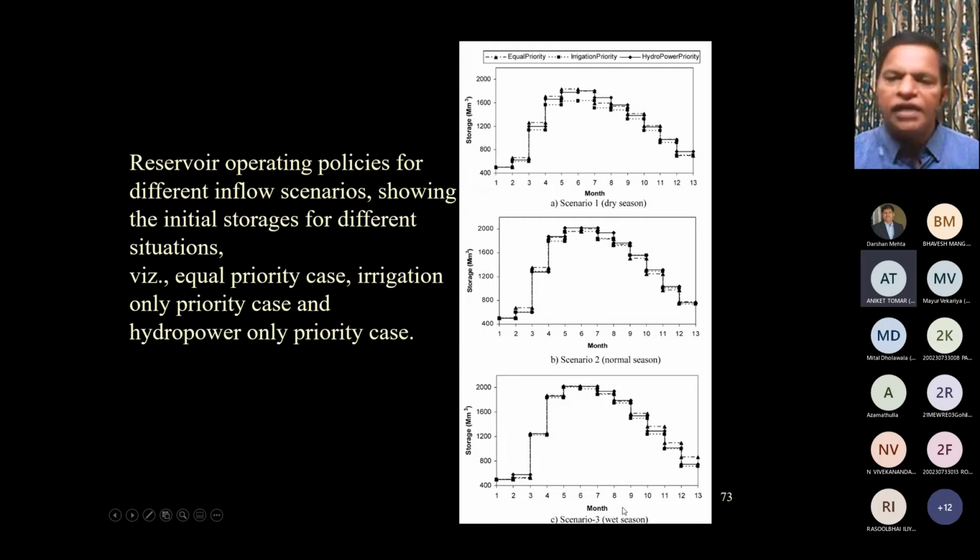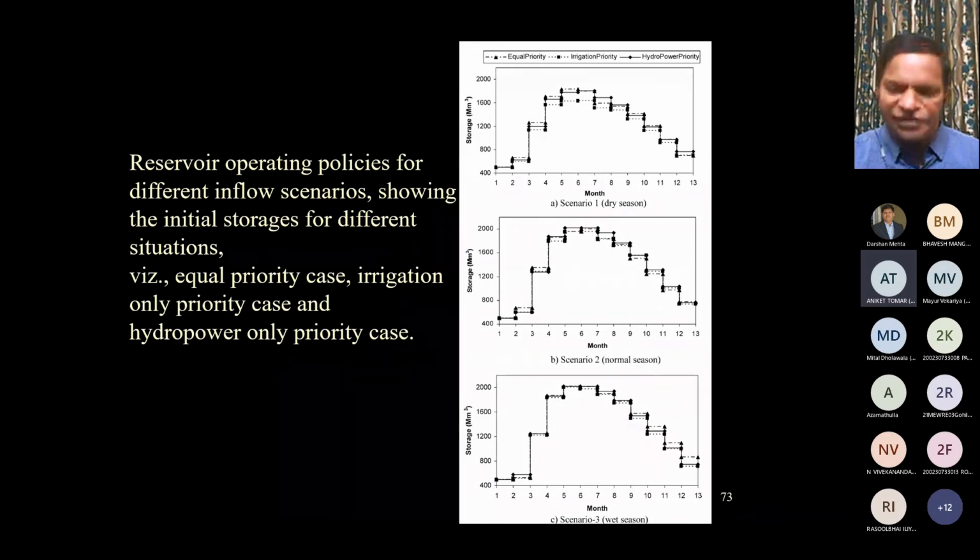Like this, once we have formulated the genetic algorithm, then we are solving it again and again for various priorities or various inflow scenarios. That's all. Okay, problem is same. The genetic algorithm implemented code is same. We are simply changing the inputs. And that gets you this kind of rule curves, optimal operating rule curves in a multi-objective context for reservoir operation.